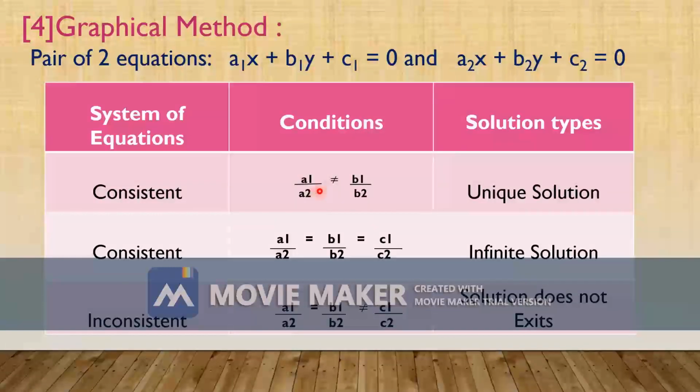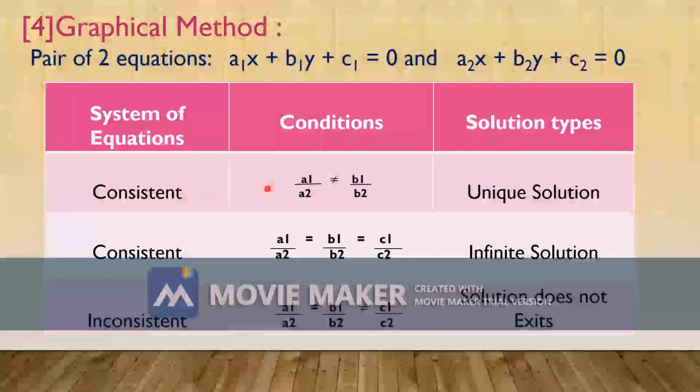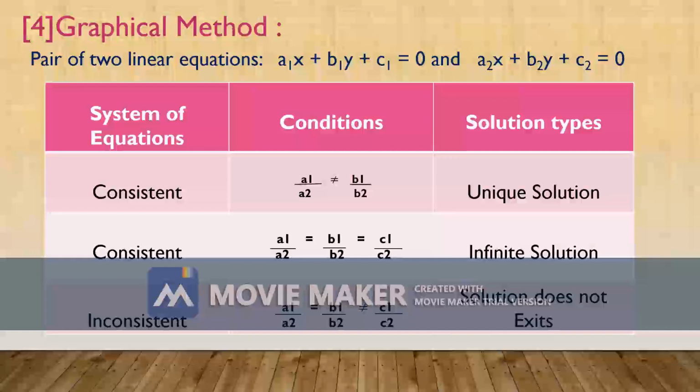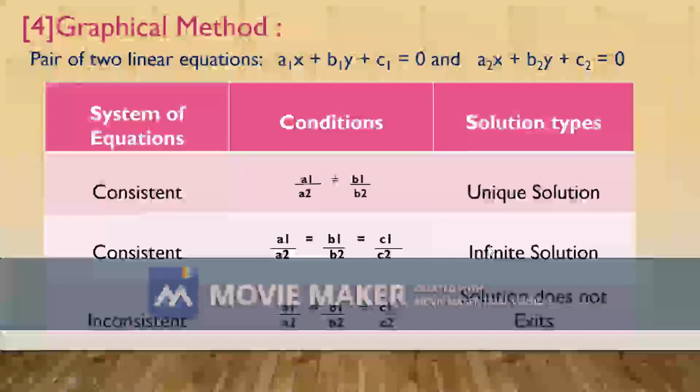If a1 upon a2 is not equal to b1 upon b2, that condition satisfies, then the system of equations is consistent and has a unique solution. Next, a1 upon a2 is equal to b1 upon b2 is equal to c1 upon c2. If that condition is satisfied, then the given equation becomes consistent but has infinite solutions.